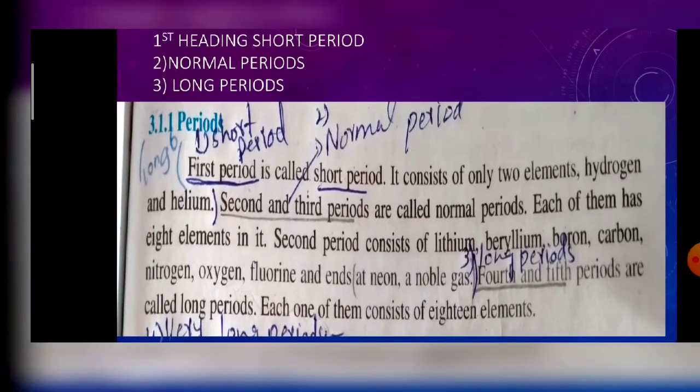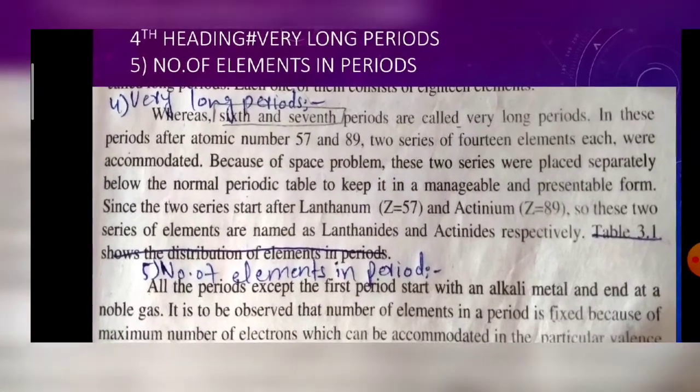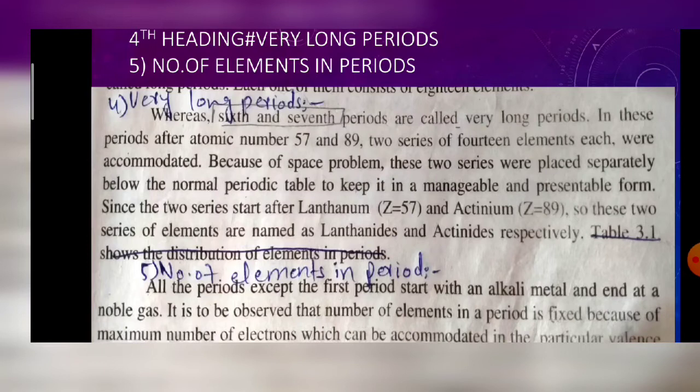The next heading is very long period. The 6th and 7th periods are called very long periods. In these periods, after atomic numbers 57 and 89, two series of 14 elements each were accommodated. Because of space problems, these two series were placed separately below the normal periodic table to keep it in a manageable and presentable form. Since the two series come after lanthanum and actinium, Z 89, they are named lanthanides and actinides.